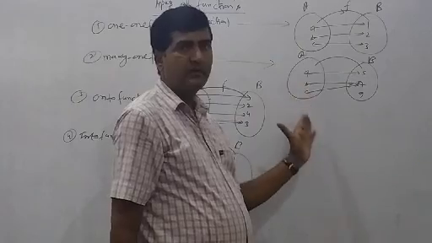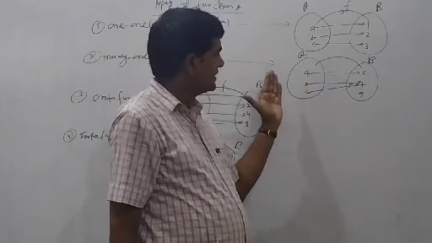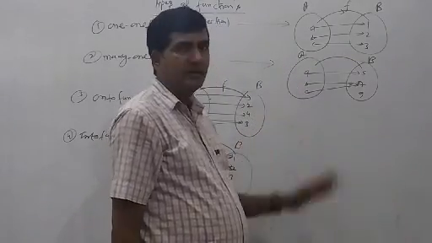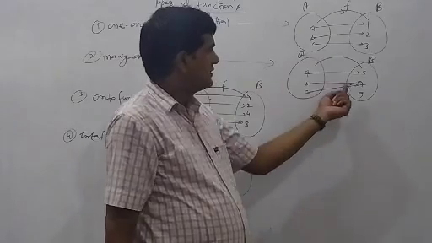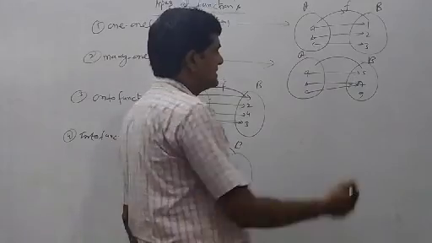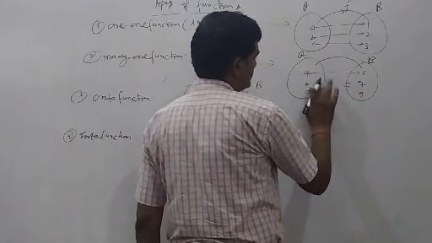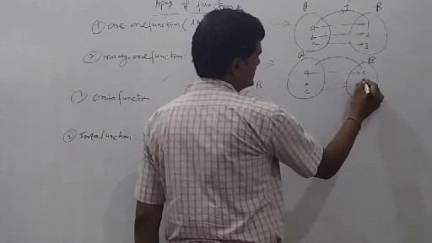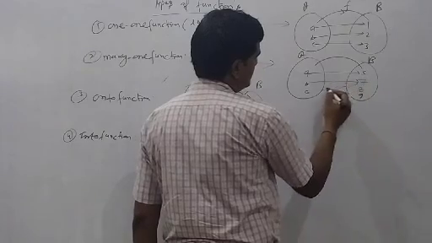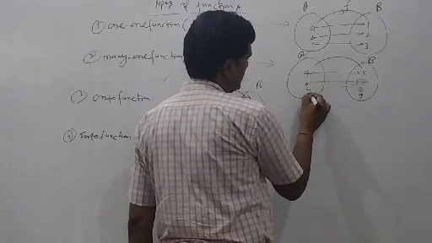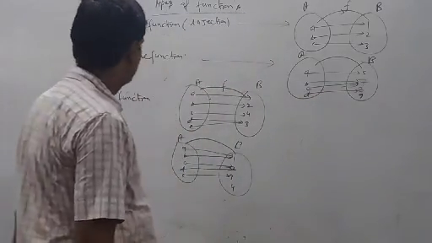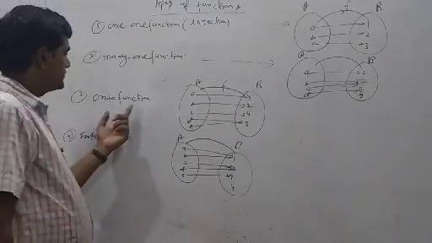Then many-one. Many-one means two or more than two elements of the set A are associated with one element of B. Means A to 5, B or C to 7. Either suppose here 7, 8, 9, C here, D here also, and here also. Clear? Okay.